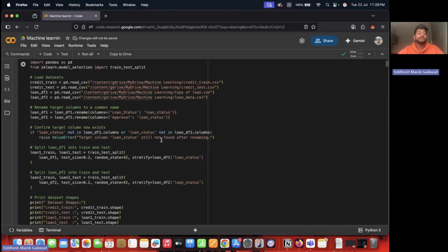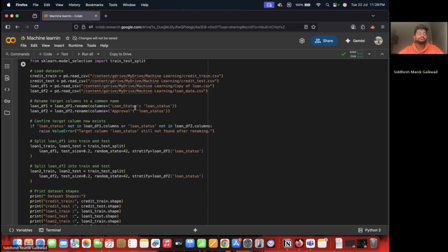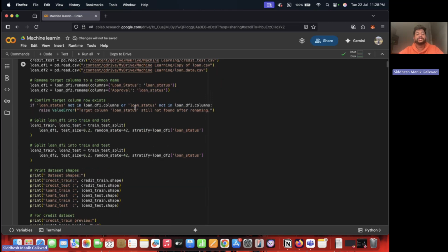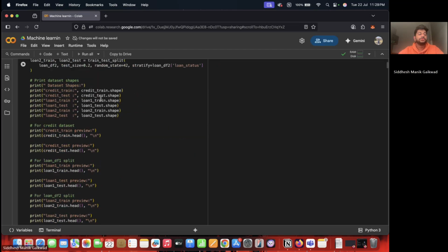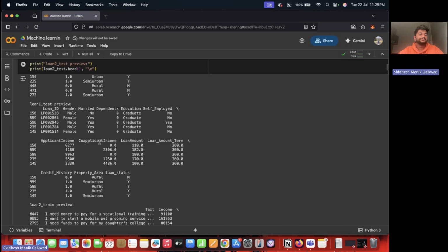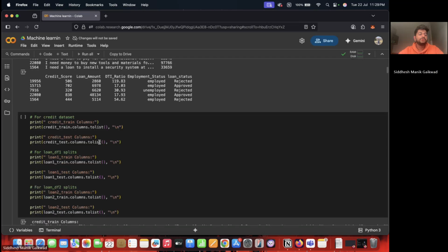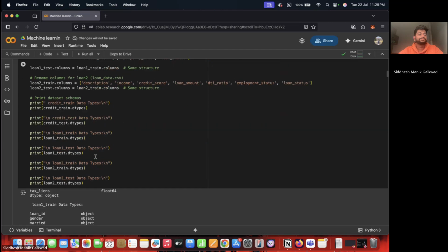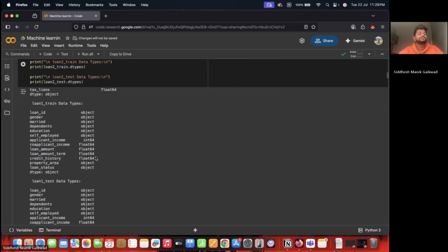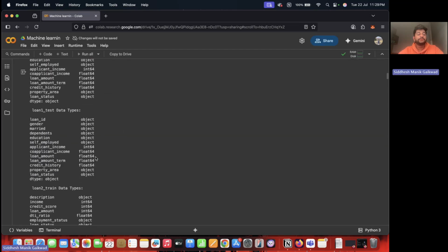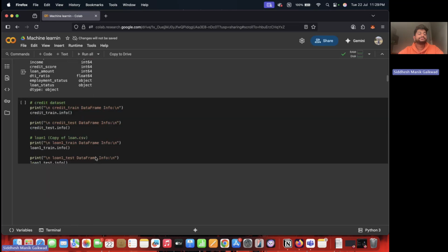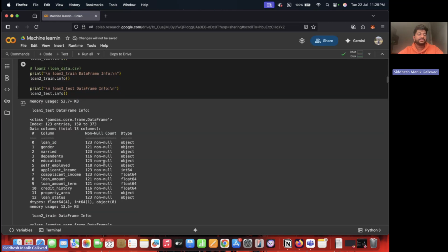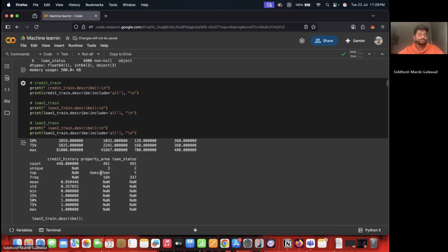So these are the three publicly available datasets. Further, we will be dividing our data into training and testing, which is 20% for testing and the remaining for training. So this will print the data set. This will print the column names of the data set. This will print the data type of the columns of the data set. This will give further info on the data set.